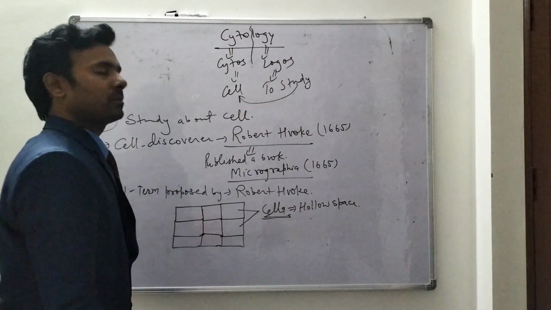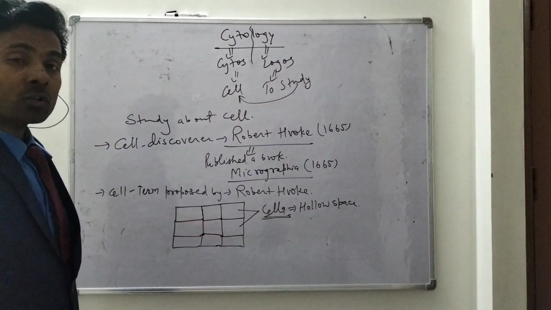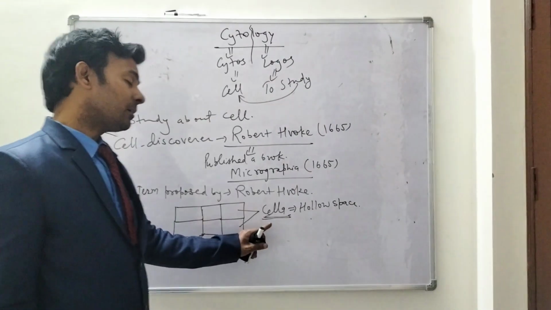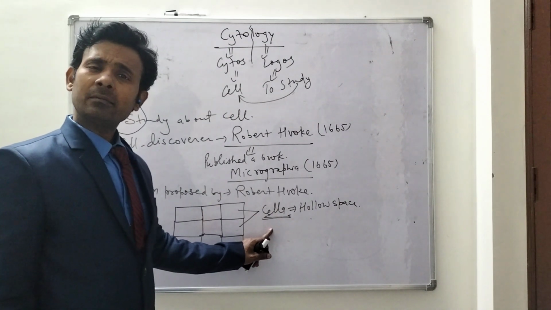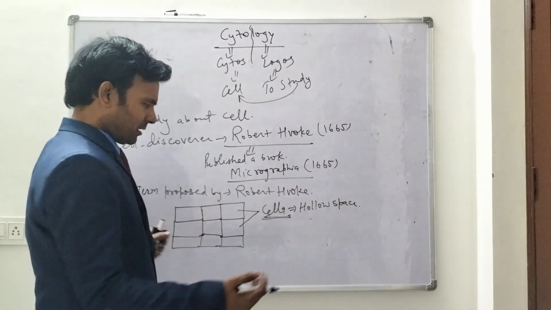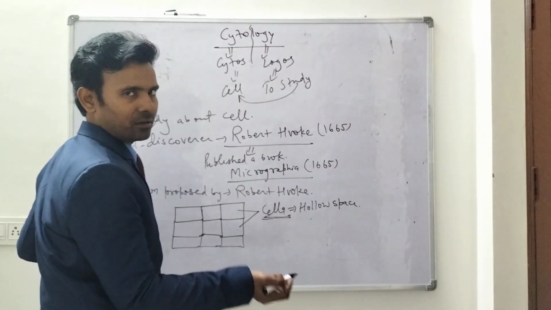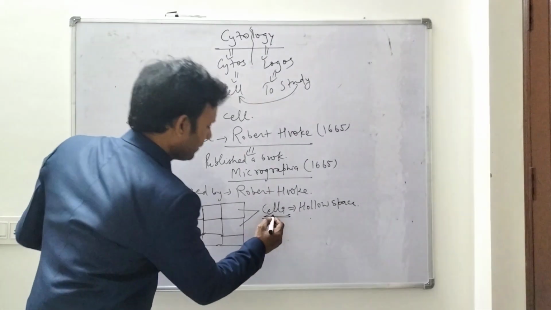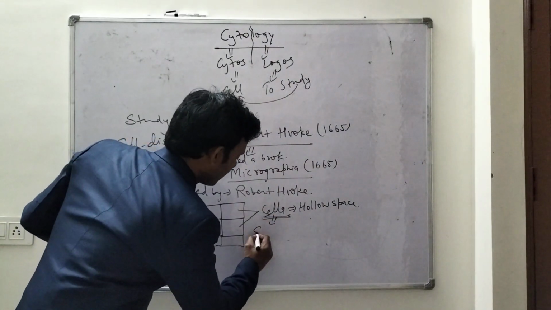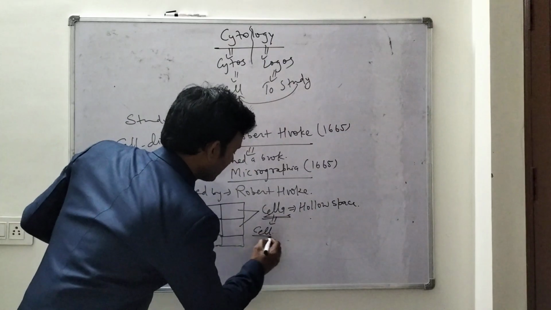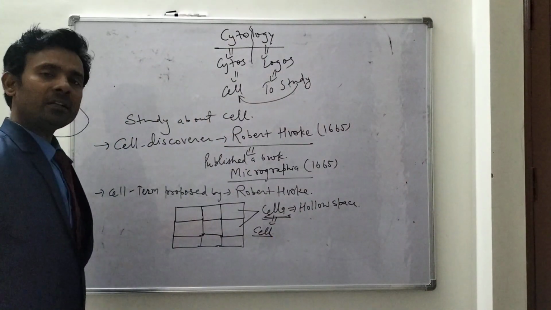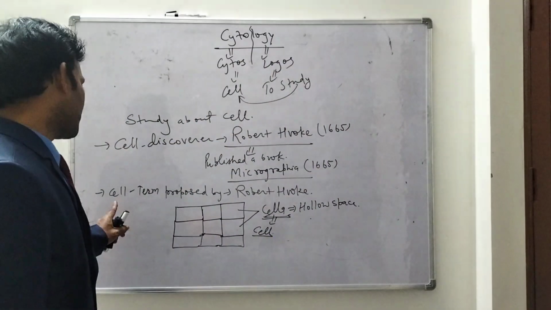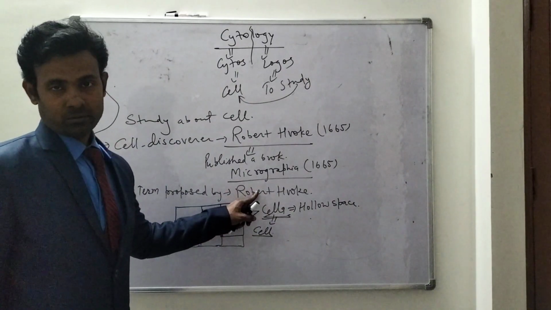Robert Hooke used the term cella, meaning hollow space in English, and cella is a Latin word. Then this cella converted into cell. So we can say that the term cell was proposed by Robert Hooke.